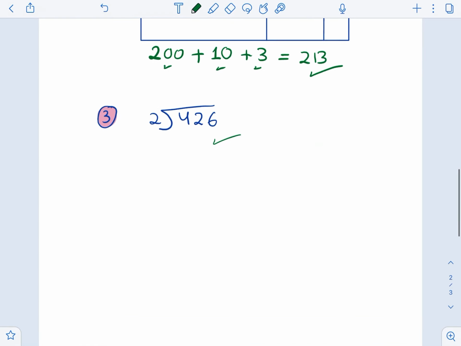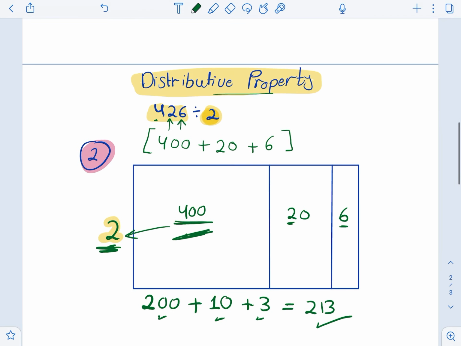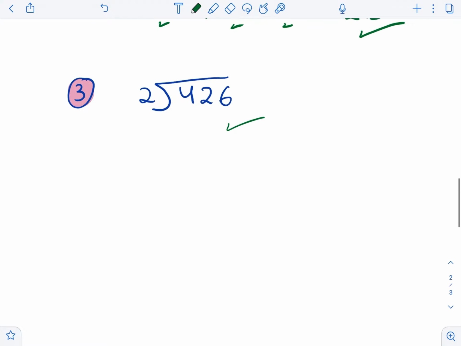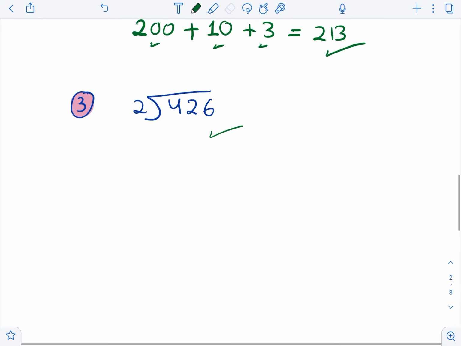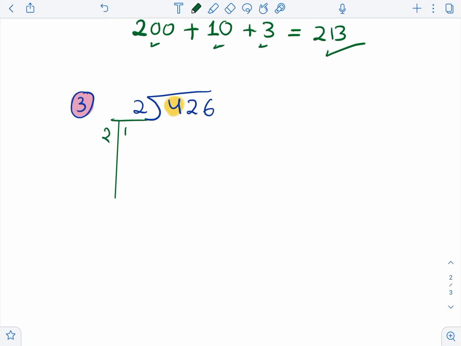Now let's try to do it also with the distributive property, but in the other method that we learned in class. How? We're going to start with the same method that we took before. What is it? By highlighting the first number and starting to look for it. So let's start looking for the 4. 1 times 2 is 2, 2 times 2 is 4. So here we are, we found it. Here's the 4, we found it.